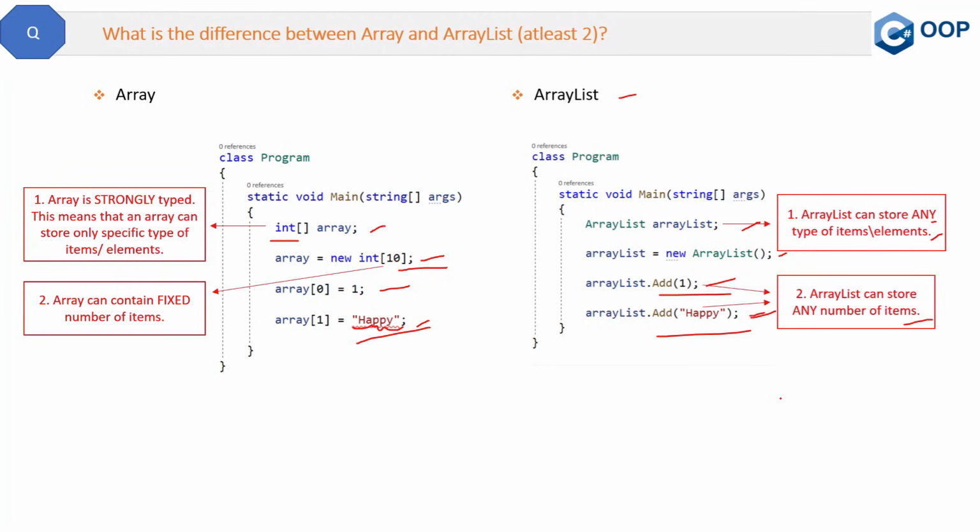So mostly we use array list because that is more flexible in comparison to the array. So if you have any queries about this question, then let me know in the comment section.